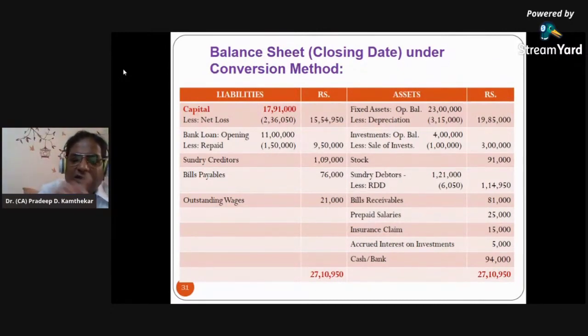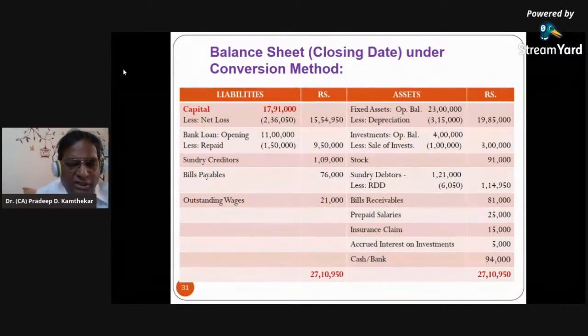Similarly, we have investments opening balance. Again, this investment opening balance comes from the opening balance sheet if readily given, and if not, then from the statement of affairs that we prepare with the details of opening assets and liabilities. Now, less sale of investment. I told you there was one transaction of 1,45,000. Actually, again I repeat, it was 1 lakh of investment. So out of 4 lakhs, investments of 1 lakh are sold for 1,45,000.